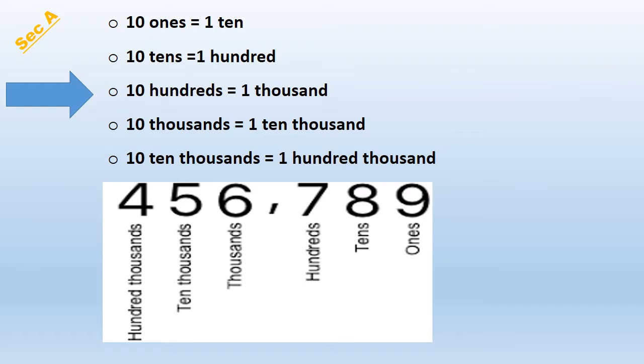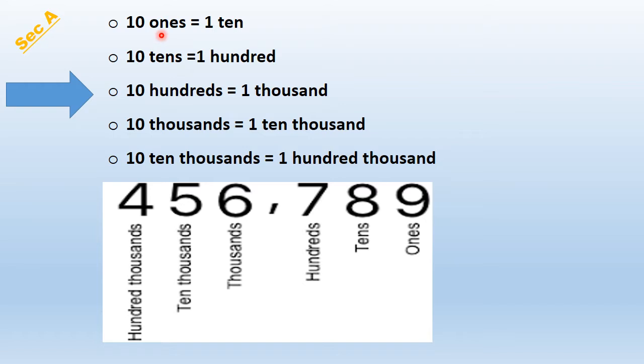So first of all, you should know about the place values. What are place values? Ones, tens, hundreds, thousands, 10,000s, 100,000s. These are the place values. Okay? So I hope this is what you have learned in your previous class as well.